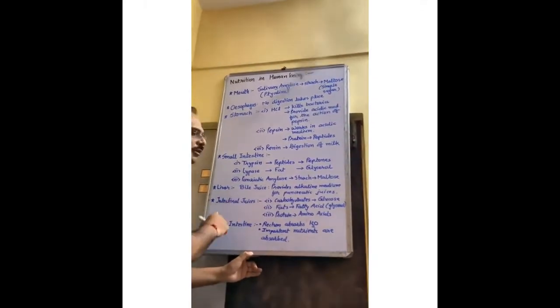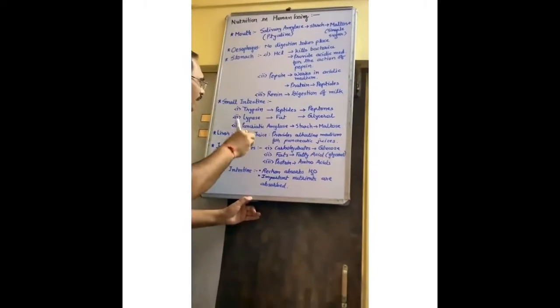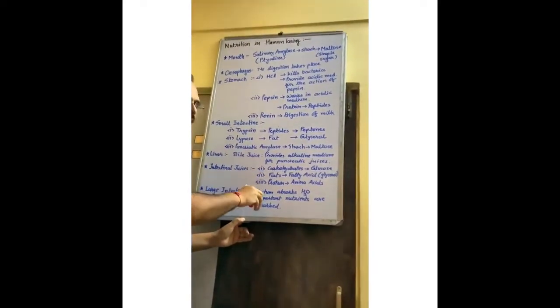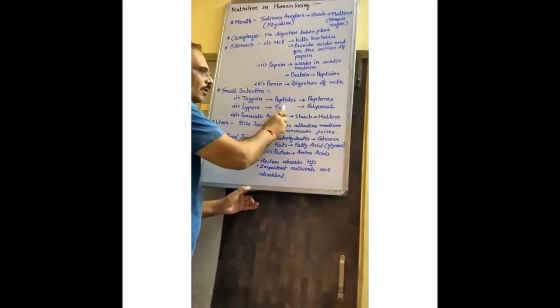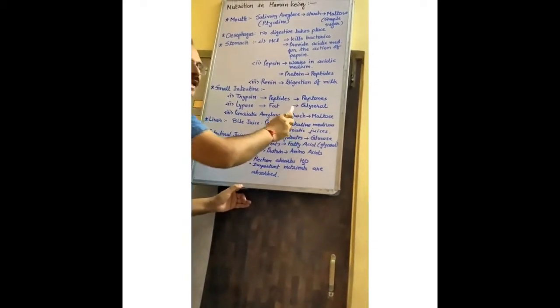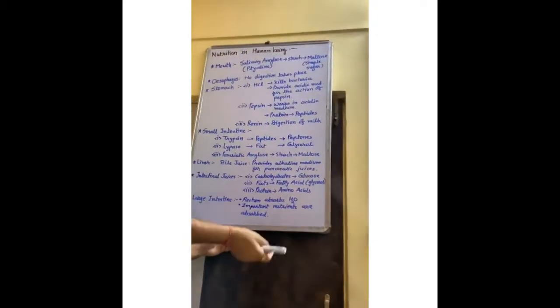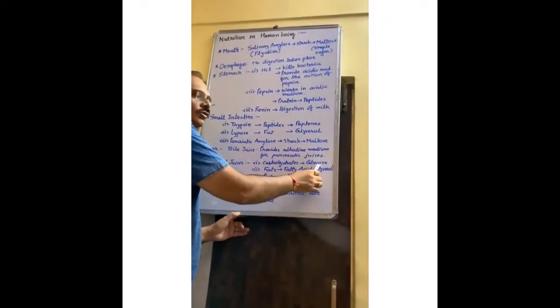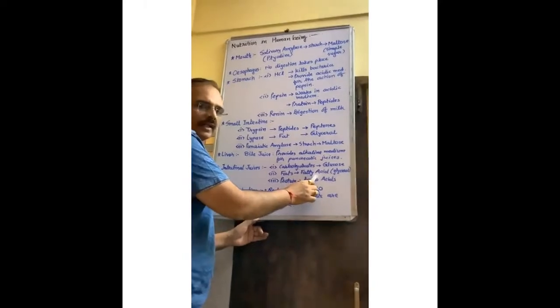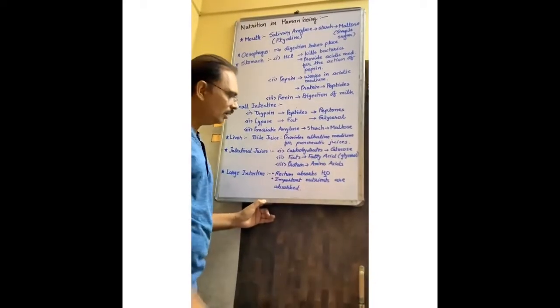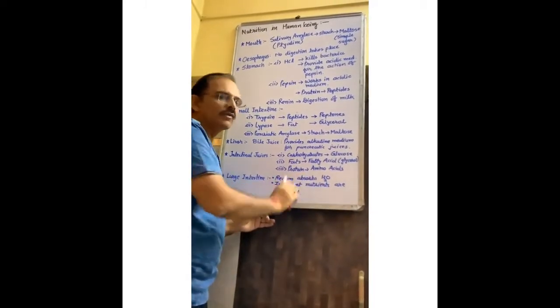Now intestinal juices. When food enters the intestine, this procedure occurs. Peptides convert into peptone, fat converts into glycerol, starch converts into maltose. After that, what happens? Carbohydrate converts into the simplest form known as glucose. Fat converts into fatty acid, along with glycerol. Protein converts into amino acid.